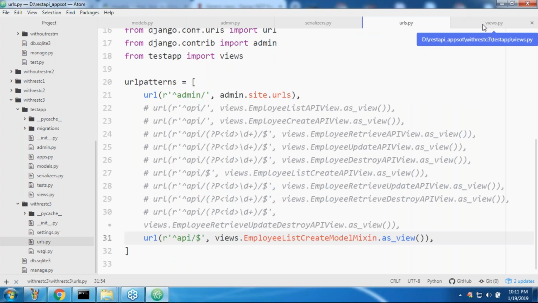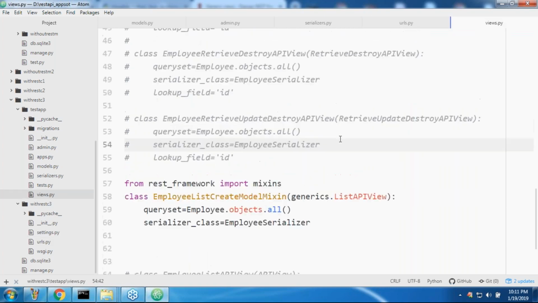Okay, like Sima, I explained already in the last session. If you are going to use the list API view, which operation can you perform? Please confirm, all the remaining people also. Only listing. Listing means listing out all the records. If you use this predefined API class, we are not required to implement anything. Just this is more than enough, sir.